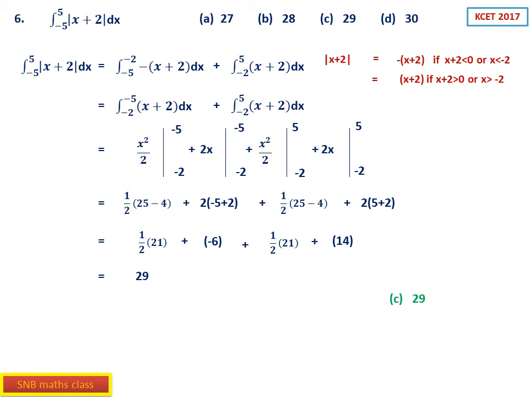So it is not a difficult thing. Simplification is not a difficult thing. So the correct option is C. So this is actually the first question in 2017, that is the sixth question here.